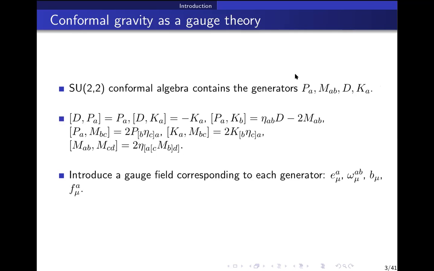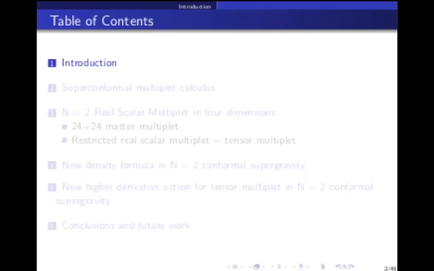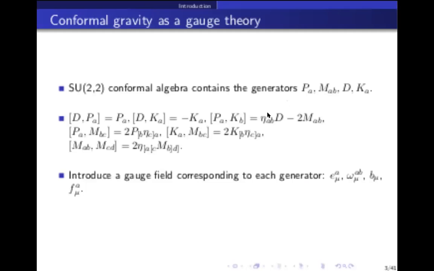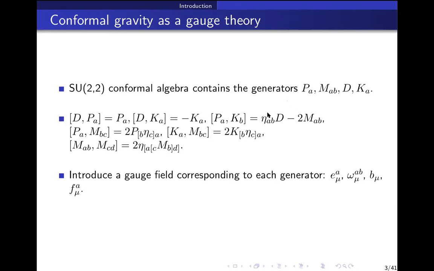What we will do in the beginning is construct conformal gravity as a gauge theory of this algebra, and then show how to get Poincare gravity from that conformal gravity theory. I mean, this outline is a bit blurred. Yeah. So first I'll do this without supersymmetry to motivate why we need to go to conformal gravity, and then we will do it with supersymmetry. So this is the conformal algebra, which many of you have seen for many reasons.